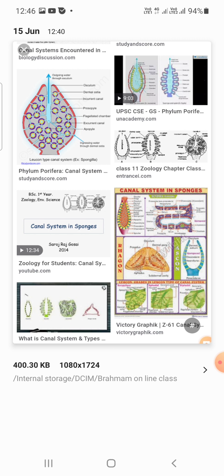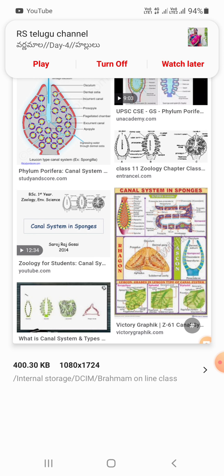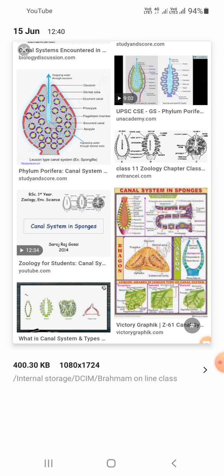Based on the arrangement and structure, three types of canal systems can be recognized in sponges. The canal system is a very important system in sponges.